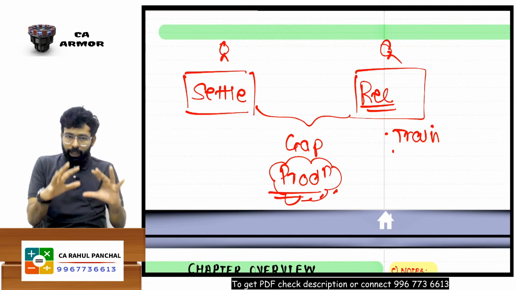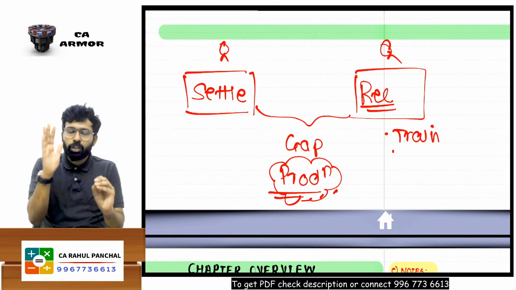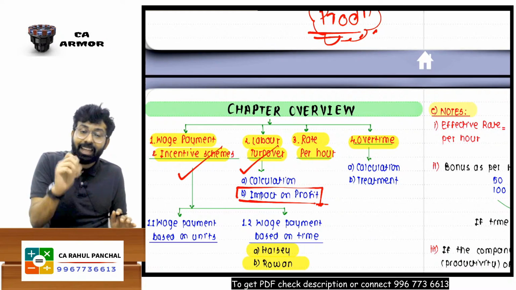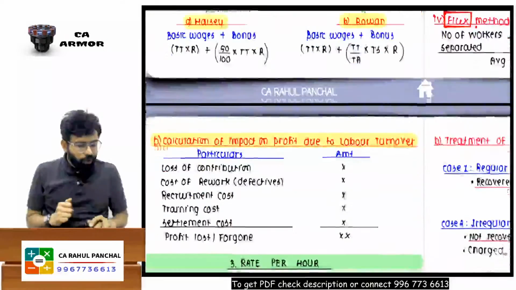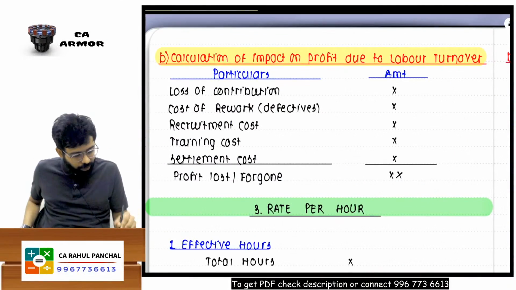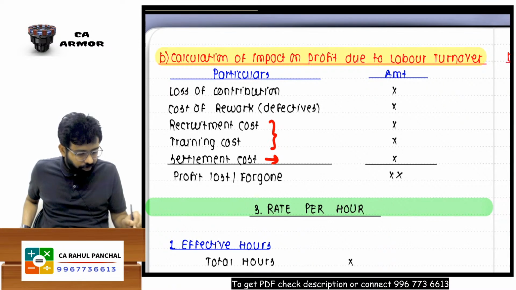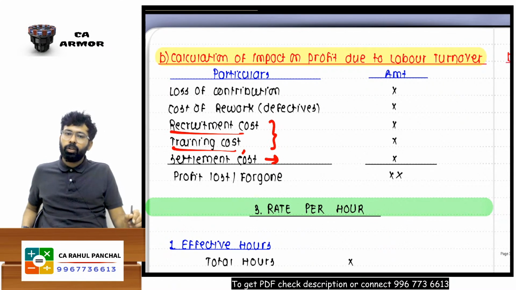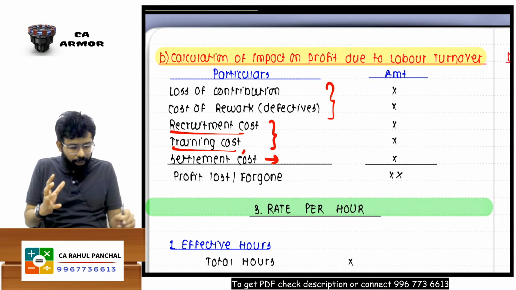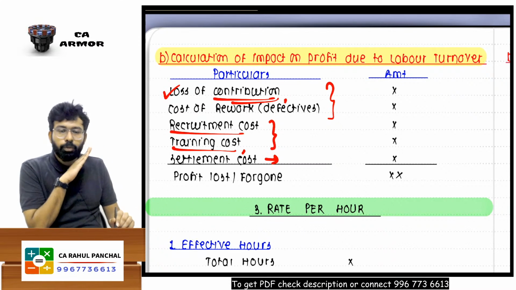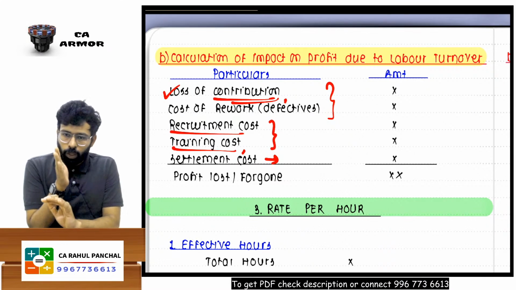Okay. So you are understanding a little bit that because of labor turnover, there will be an impact on profit. That is a negative impact. Sir, how do you get the answer? Look, when someone is leaving, that is settlement cost. When someone is joining, recruitment and training cost. Someone is joining, and if there is a gap, there will be loss of contribution. Sir, there will be loss of contribution. That will be there. Okay, sir.